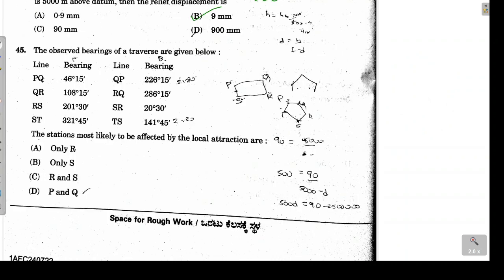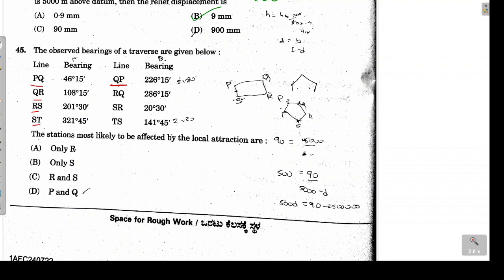Now next problem, in which the bearings of the lines PQ, QR, RS, ST are given and also their back bearings are given. The bearing of line QP will be the back bearing of PQ, and in the same way for other lines as well. So here we need to identify which of the stations is affected by local attraction.